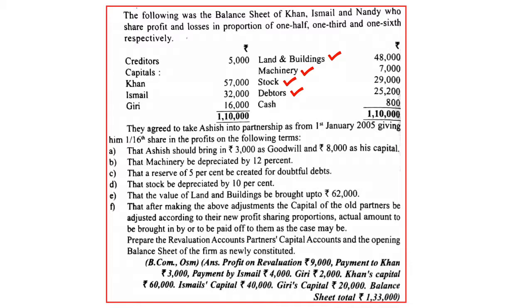At the same time, I would like to tell you that I made one more video earlier. In that, the balancing figure was transferred to the current account, whereas in this question we are asked to transfer the amount to the cash account, whether the amount is to be collected or paid off, right? So this is the question.